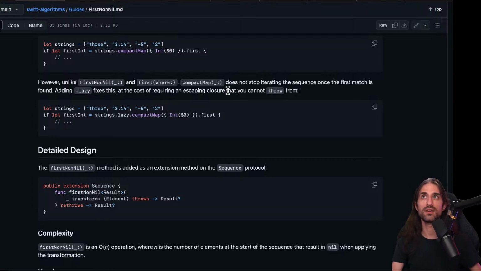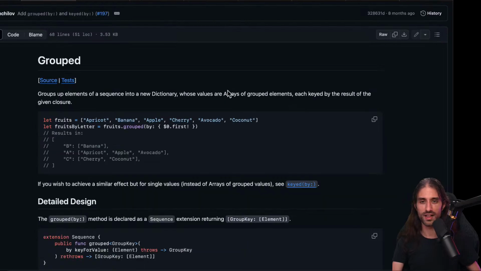In a way, it makes sense because the non-lazy versions support throwing using rethrows, so that if you don't throw in the closure, you don't have to handle the error. But lazy cannot use rethrows because it's not calling the closure immediately. And so, since it can't use rethrows, you would need to handle the error case every time you use something lazy, regardless of whether you've thrown or not. Or then they would need to do a lazy sequence and a lazy throwing sequence, like you can see in some packages. So I think that's the reason why.